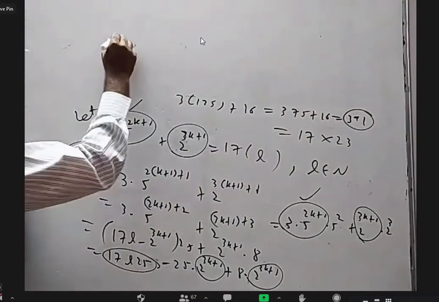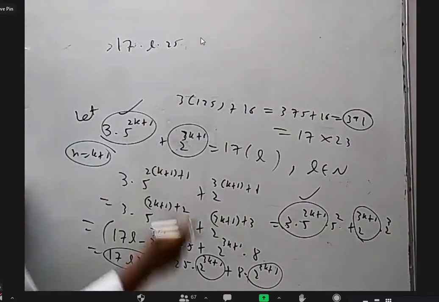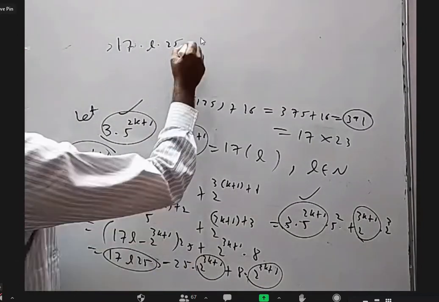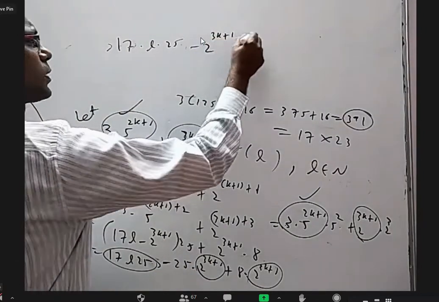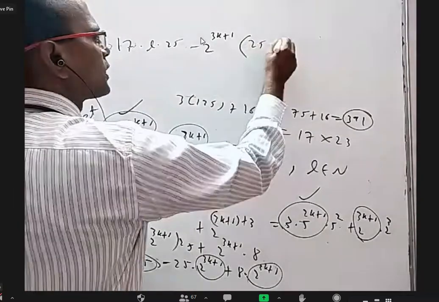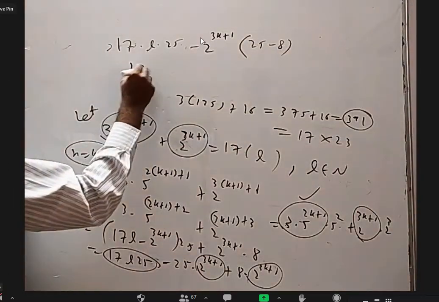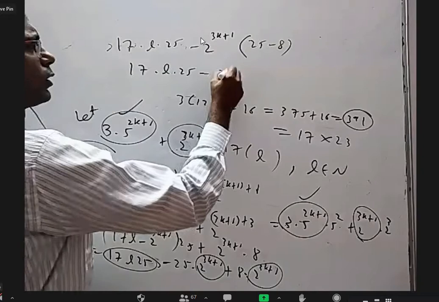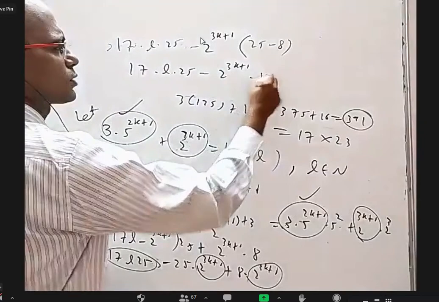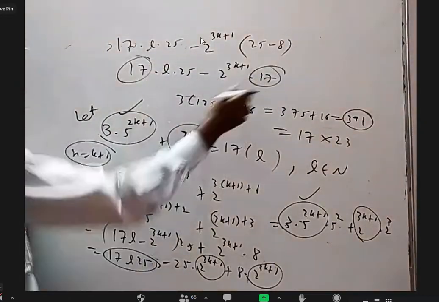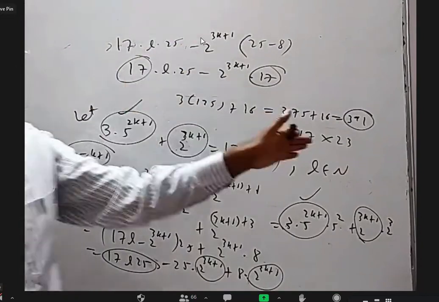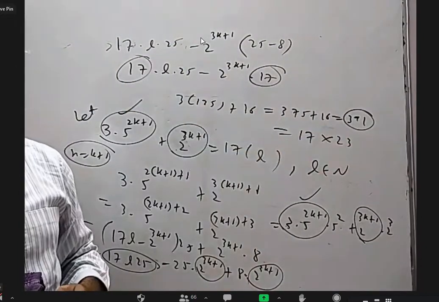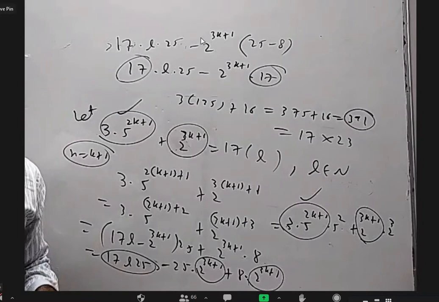So here 17 into L into 25. From this and this, if I take minus 2 power 3k plus 1 common, I will get 25 minus 8. So 17 into L into 25, 2 power 3k plus 1 into 17. There is a 17 here, there is a 17 here. Take common. It is 17 into something. So it is a multiple of 17. Bharat, is it clear?